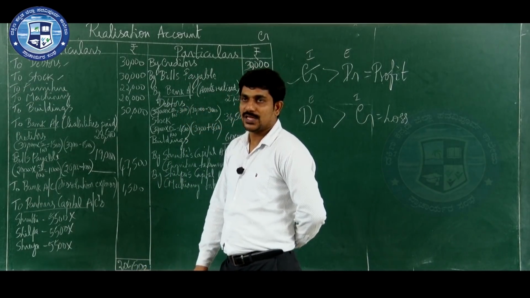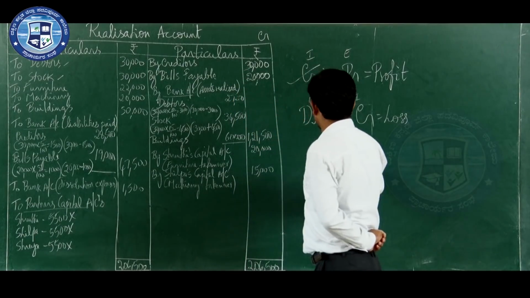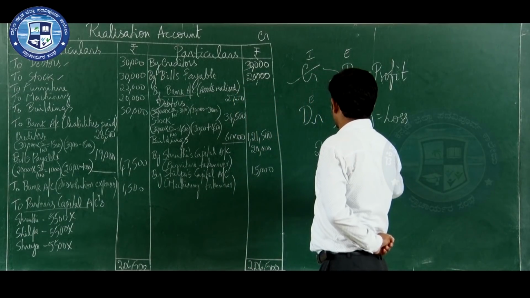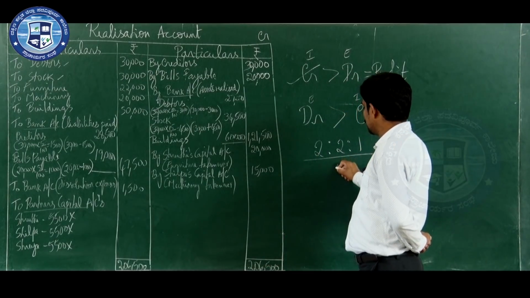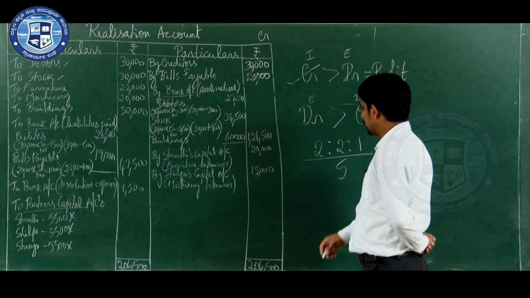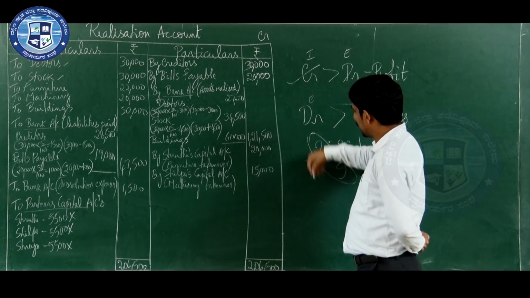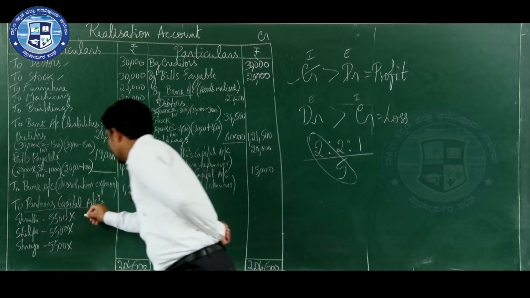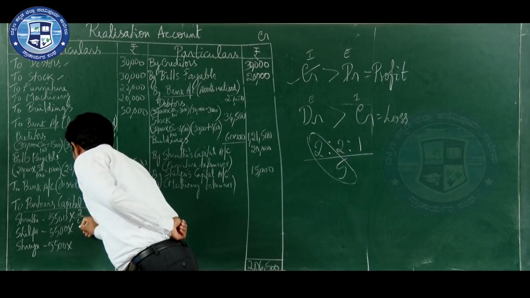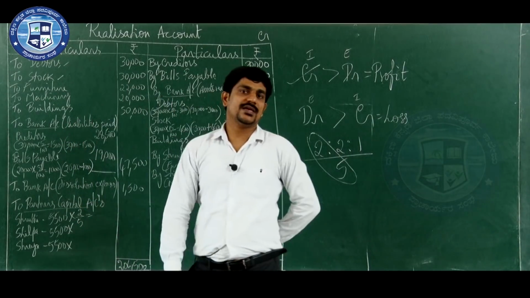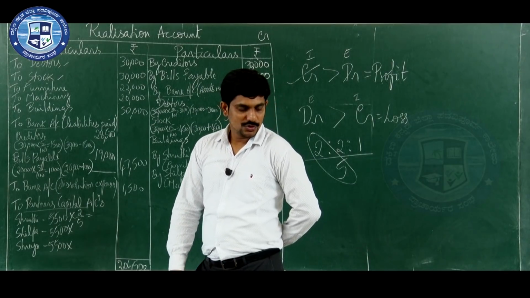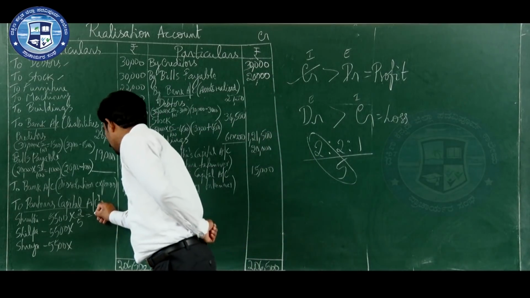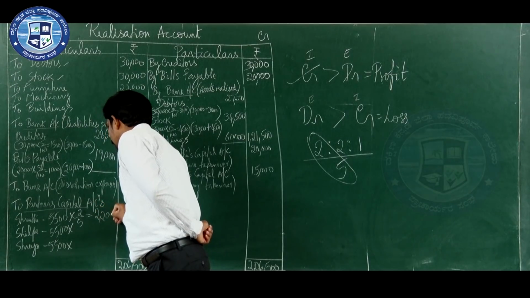2 plus 2 plus 1 means total share is 5. Now how much is the first partner getting? 2 by 5. So 5,500 into 2 by 5. How much is the amount? 2,200.